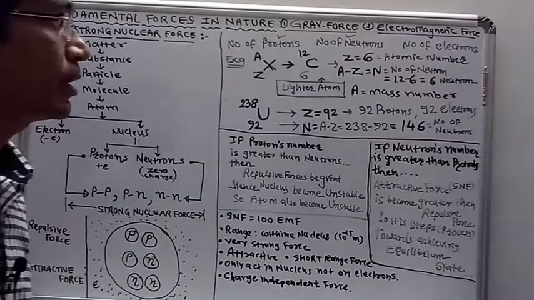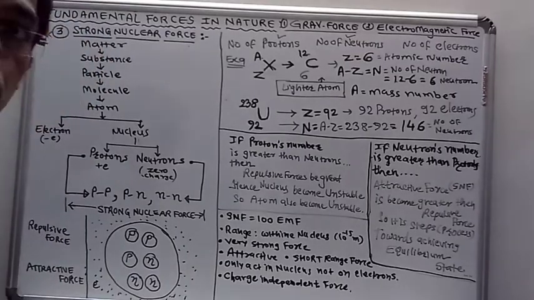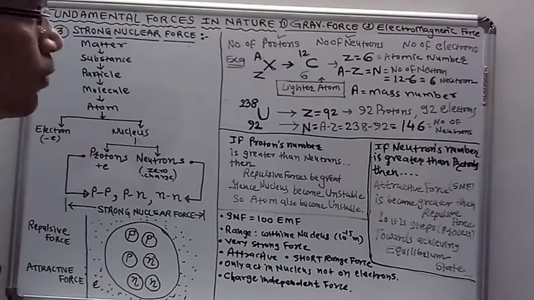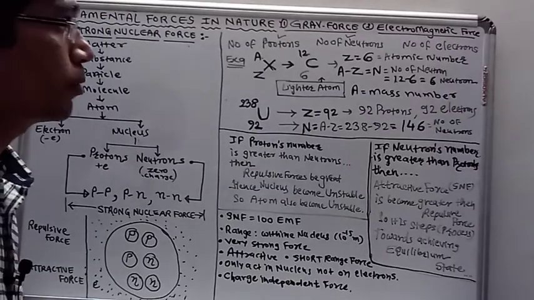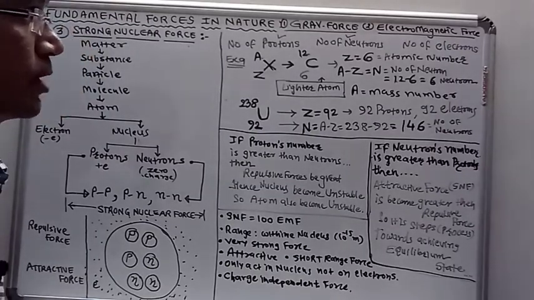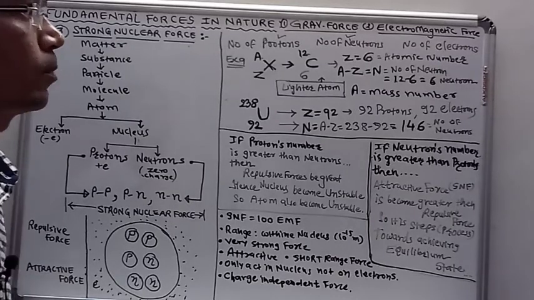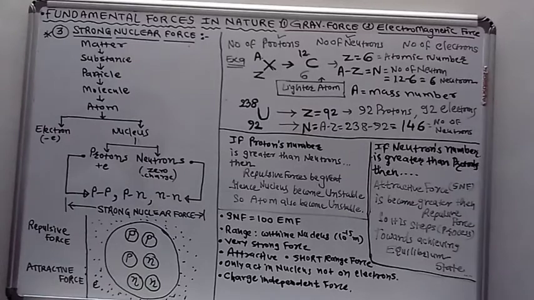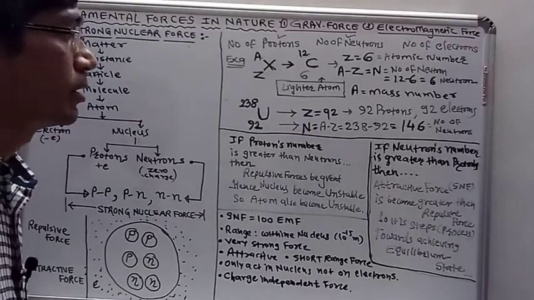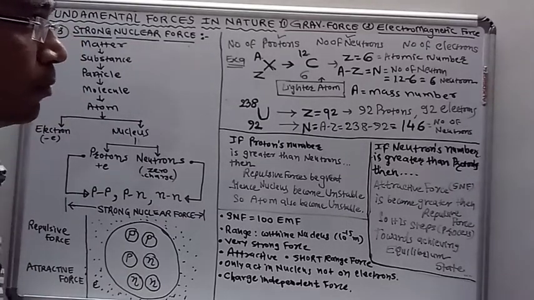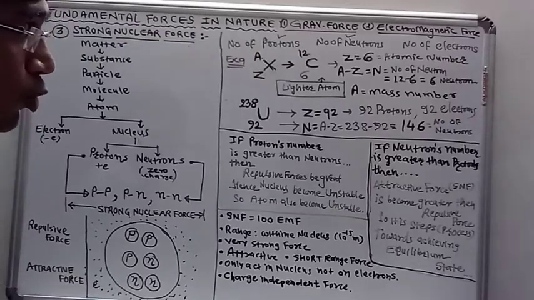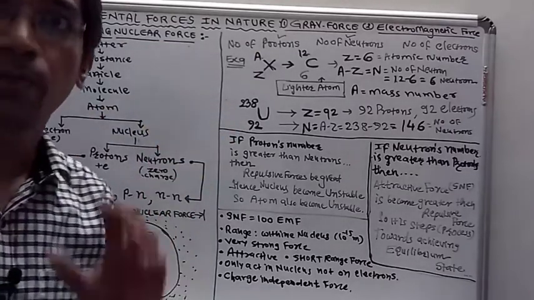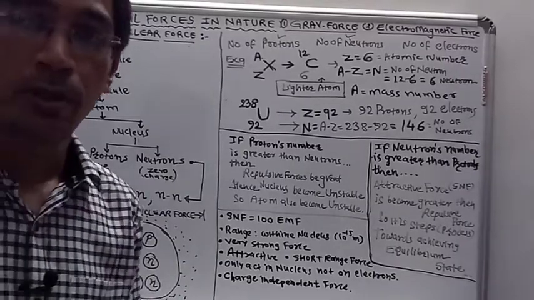A minus Z is the number of neutrons. So for carbon, Z equals 6, meaning the number of protons and electrons are the same. The number of neutrons N equals A minus Z, 12 minus 6, equals 6. So in the lighter atom, there are equal numbers of protons and neutrons in the nucleus.